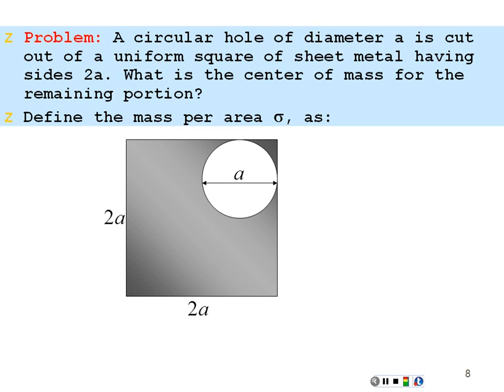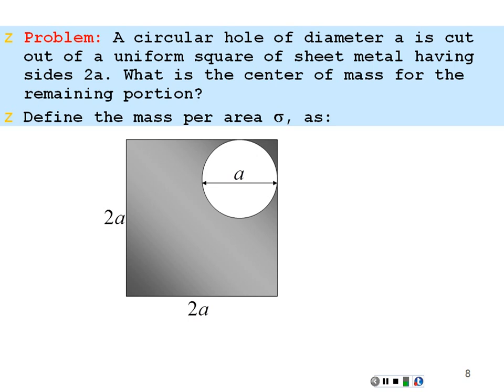Well, we're going to define the mass per area as being sigma. And to deal with this problem, we're actually going to make it simpler rather than try to integrate over this hole, which might be very, very difficult. We're going to treat this as two objects.